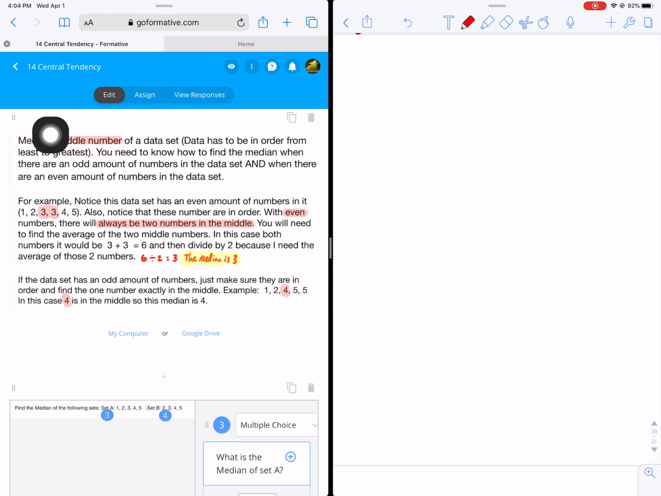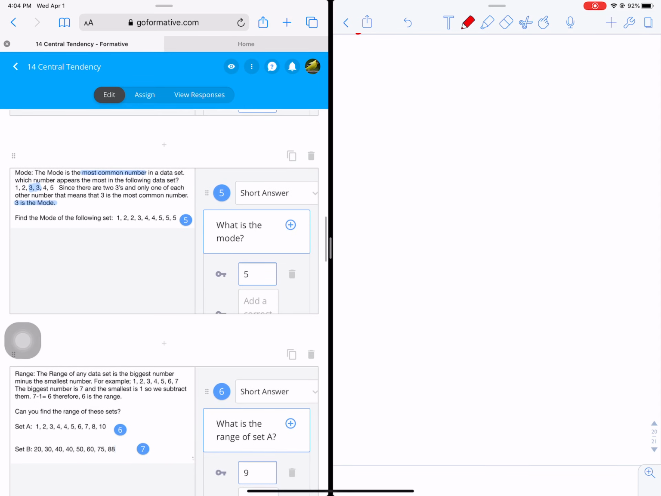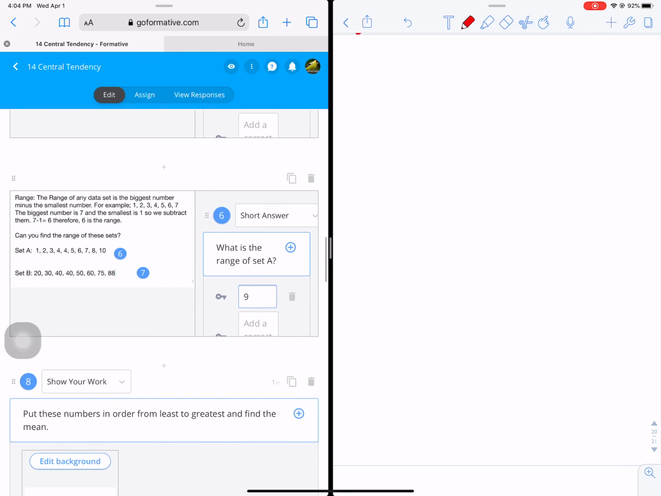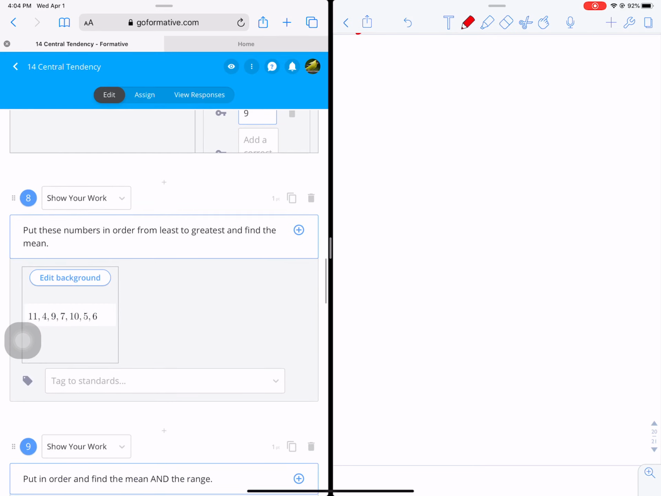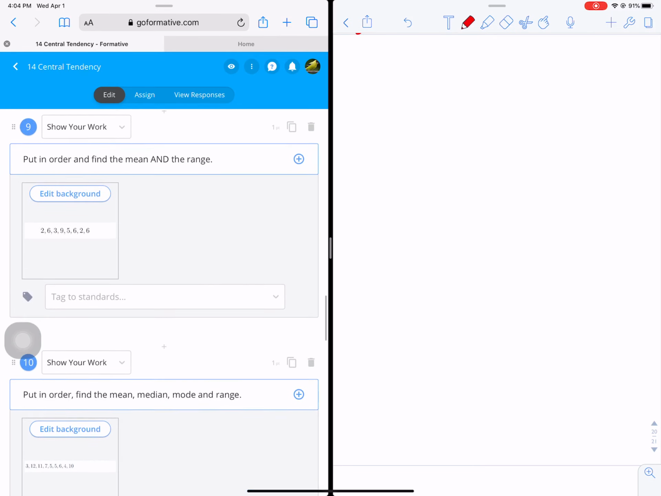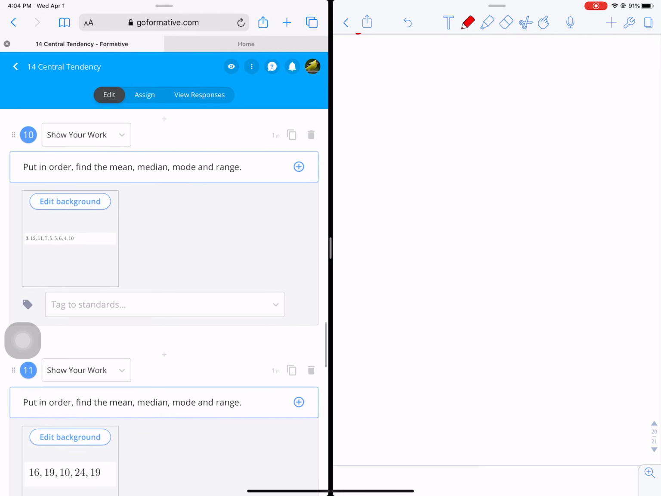Here's another way to find the median. Here's some examples, and then it asks you to find the median of that. Same thing here, mode, examples. So even without my explanation, you can read this. It will walk you through all of them. And now we get to put these numbers in order. Yes, we can. Put them in order and find the range. Yes, we can. Put them in order, find the mean, median, mode, and range.